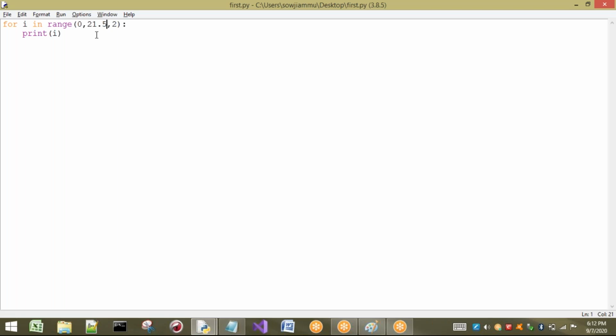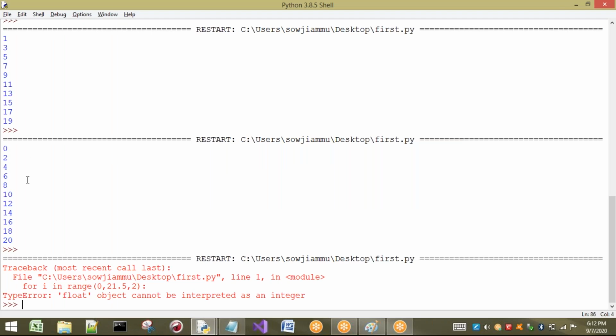If you are trying to take any other type, we are going to get a type error, because we are talking about type. Here only int type should be there, but you are going to write some other type, so we are going to get a type error.